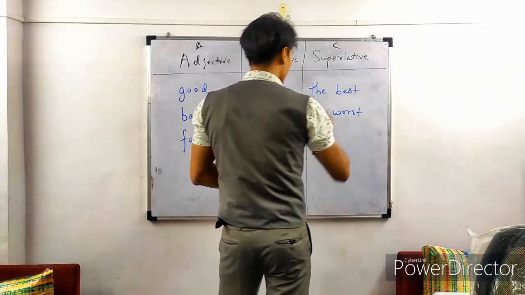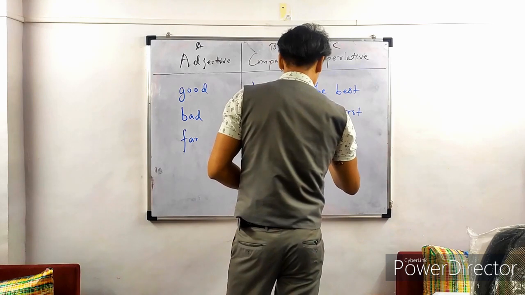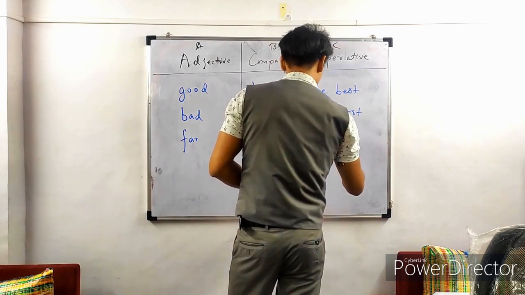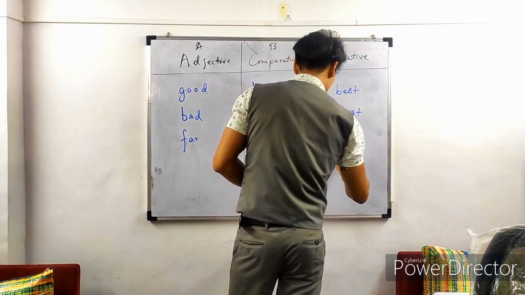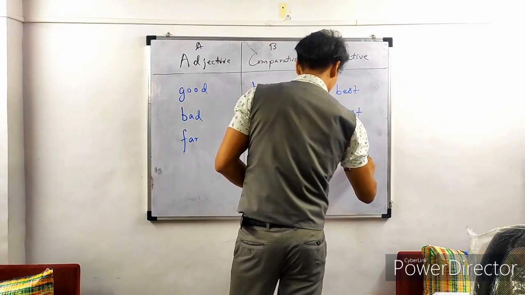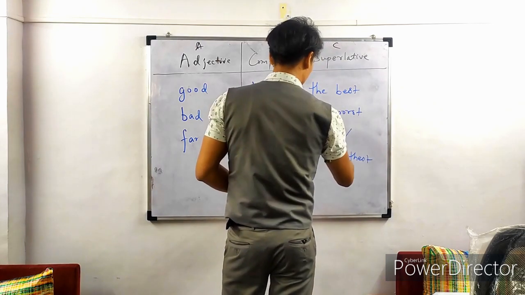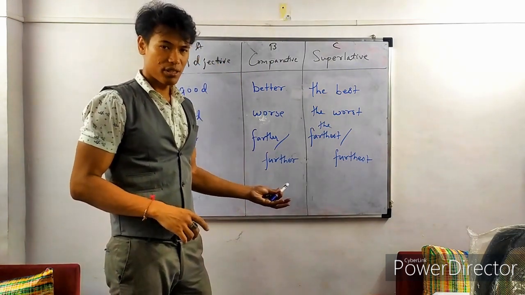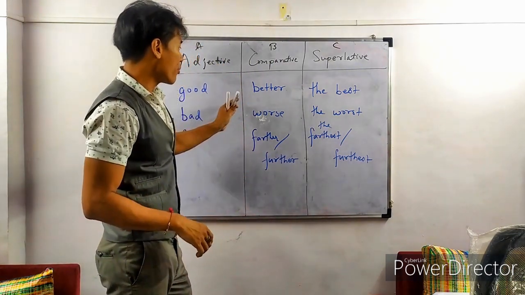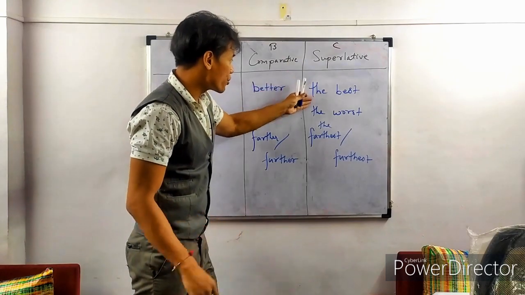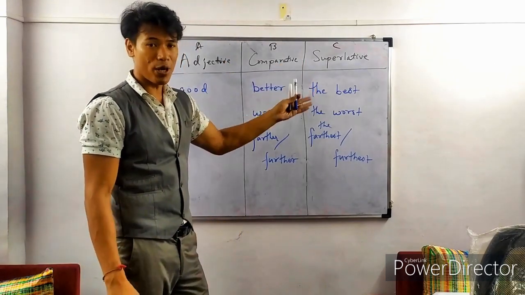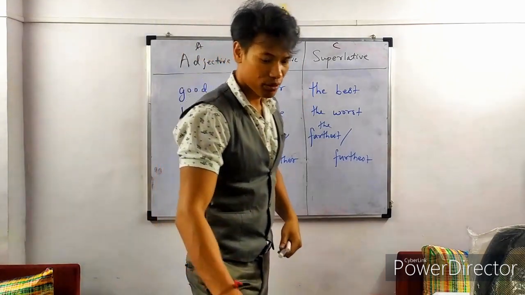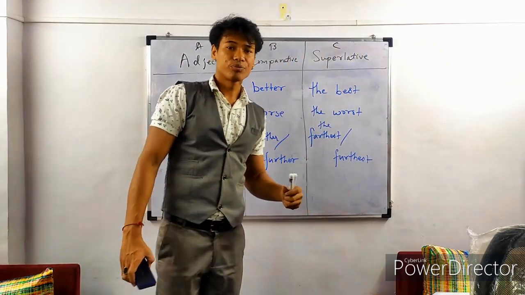In superlative, it's farthest or furthest. The farthest or the furthest. Okay, got it? Remember again, always use the for superlatives. Always. Are we clear? Alright.